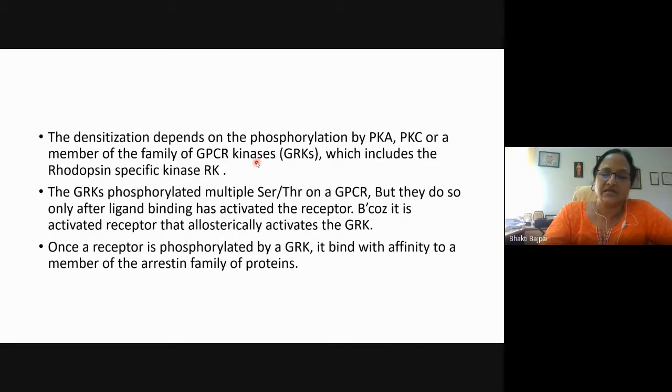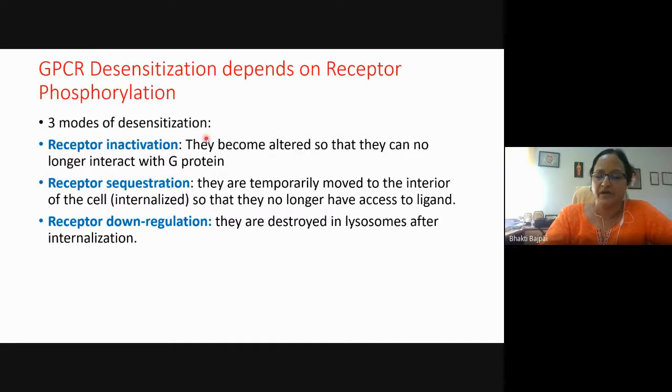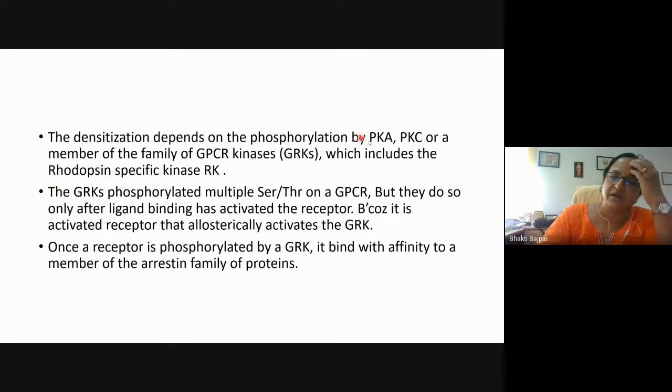Now the desensitization that we saw first, inactivation, depends upon the phosphorylation by PKA, PKC or a member of the family of GPCR kinases, which are called GRK. GPCR kinases. So as the name indicates, these GRKs can phosphorylate GPCR. The G protein coupled receptors, who can phosphorylate them? GRK can. And it includes the rhodopsin specific kinase RK. The GRK phosphorylates multiple serine threonine.